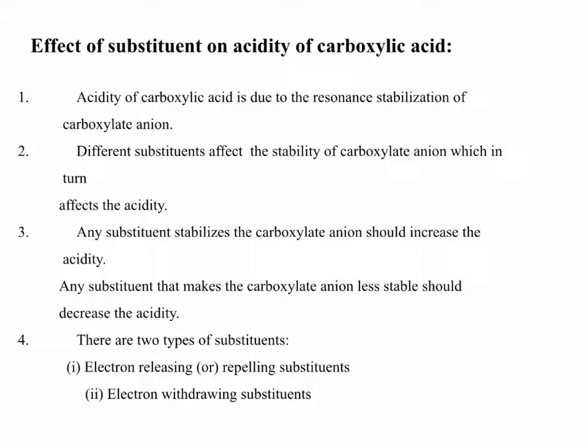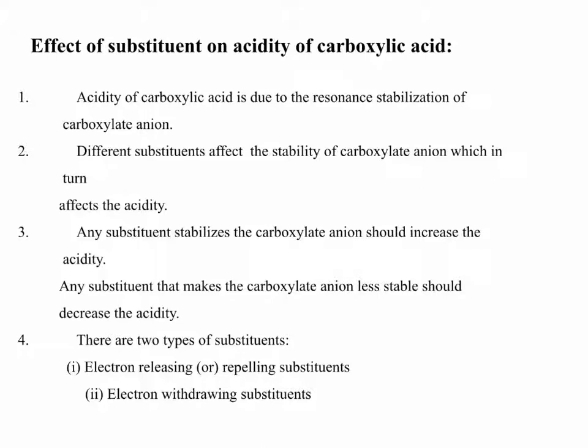Effect of substituent on acidity of carboxylic acid. The acidity of carboxylic acid depends on various factors. Let's see one by one. First, the acidity of carboxylic acid is due to resonance stabilization of carboxylate anion. Next, it depends upon different substituents, which also affect the stability of carboxylate anion. Third, if any substituent stabilizes the carboxylate ion, the acidity will increase. Any substituent which makes the carboxylate anion less stable